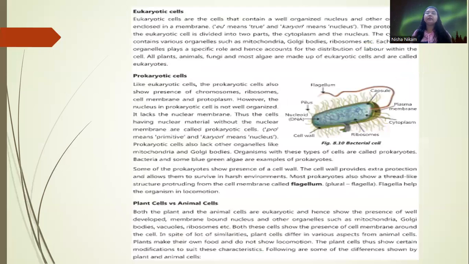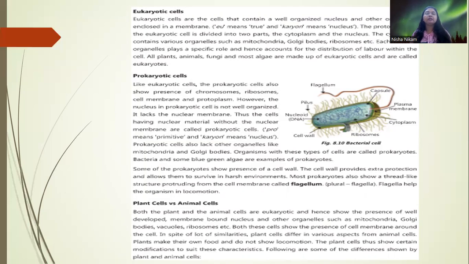Now eukaryotic cell and prokaryotic cell. This is the difference. Eukaryotic cells are cells that contain a well-organized nucleus and other cell organelles enclosed in a membrane, and the protoplasm of the eukaryotic cell is divided into two parts, cytoplasm and a nucleus. The cytoplasm contains various organelles such as mitochondria, Golgi bodies, ribosomes, and each of these organelles plays a specific role and hence accounts for the distribution of labor in the cell.